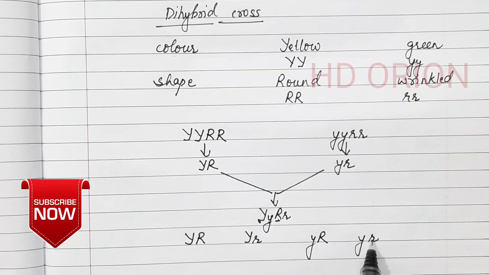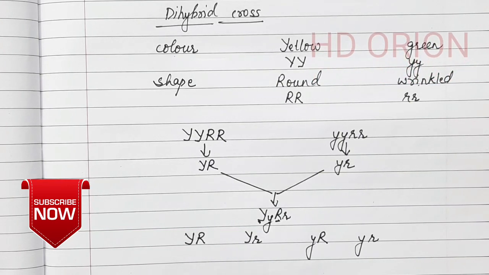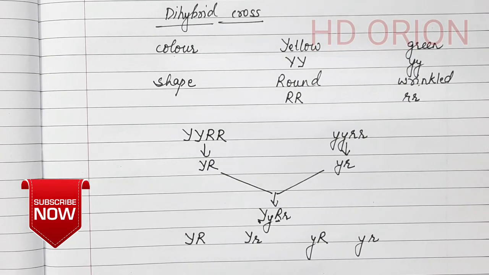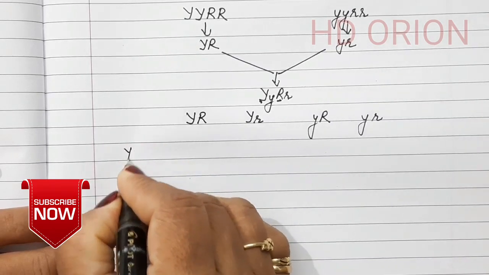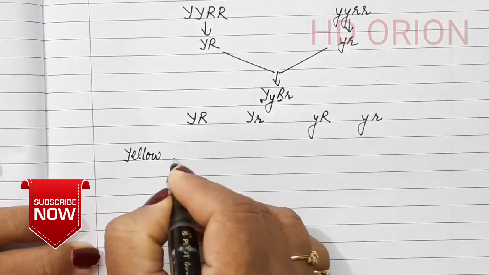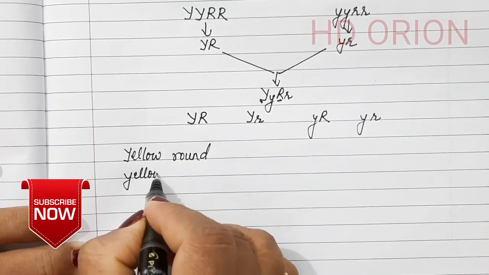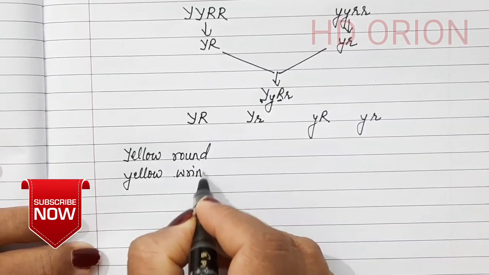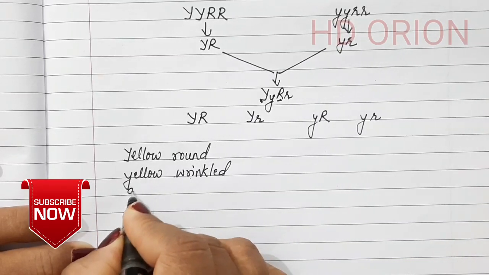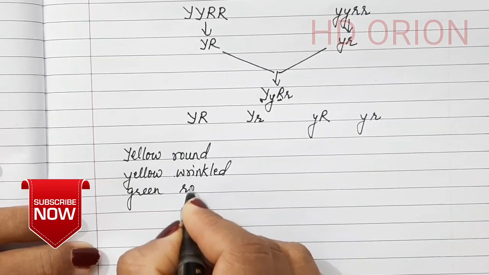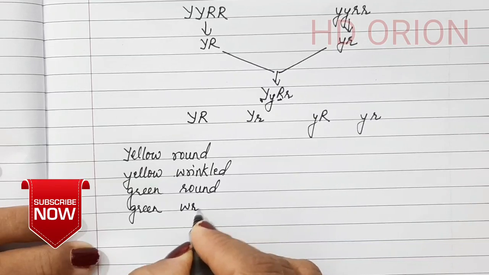We took this in the horizontal direction, and the same way we take it in the Punnett square, and we got the 16 progenies. The four different types of combinations that we got were yellow round, yellow wrinkled, so with the same color we get two different shapes, then green round and green wrinkled.